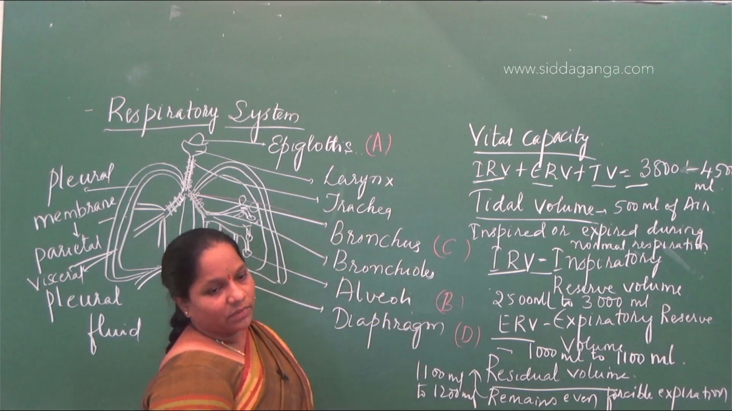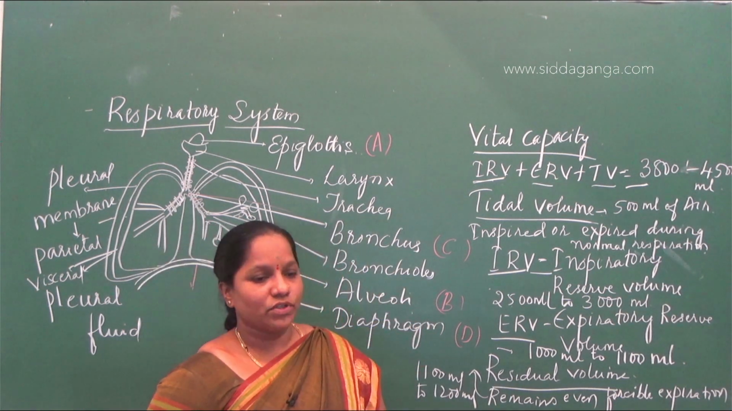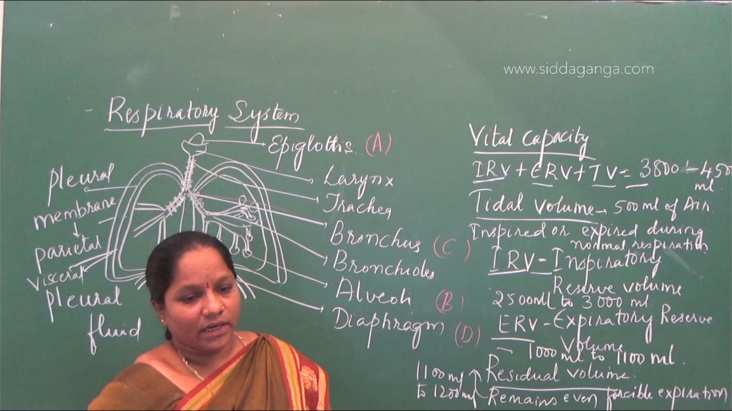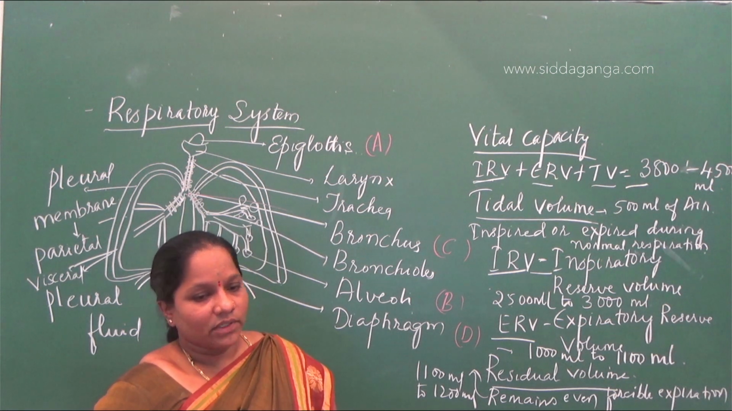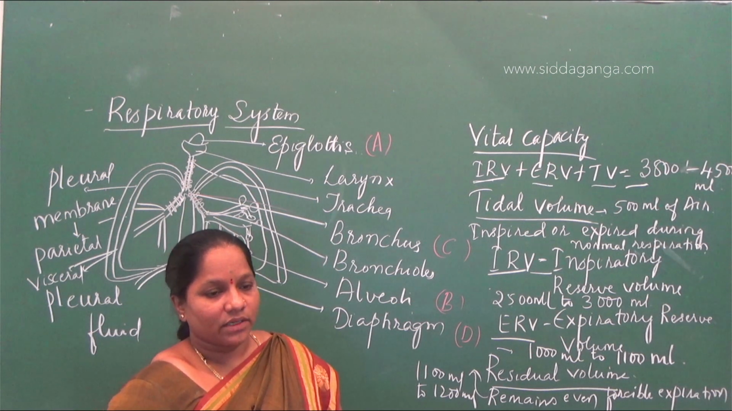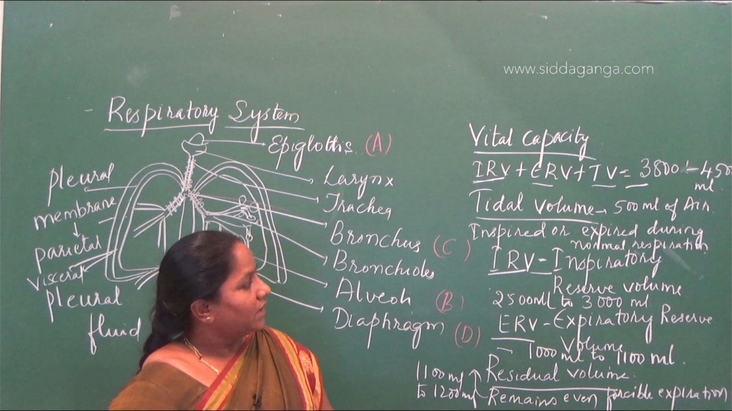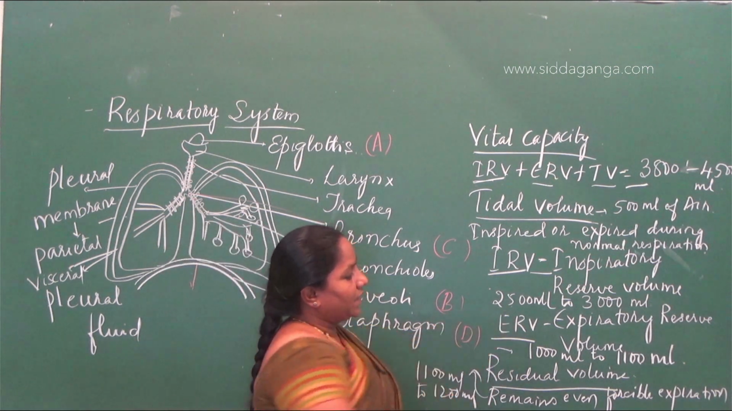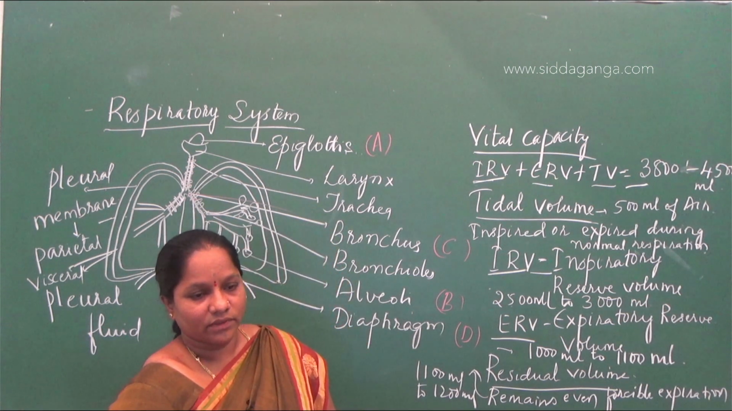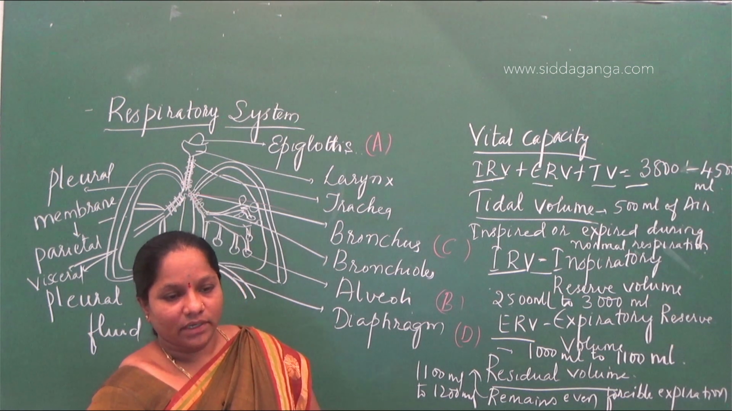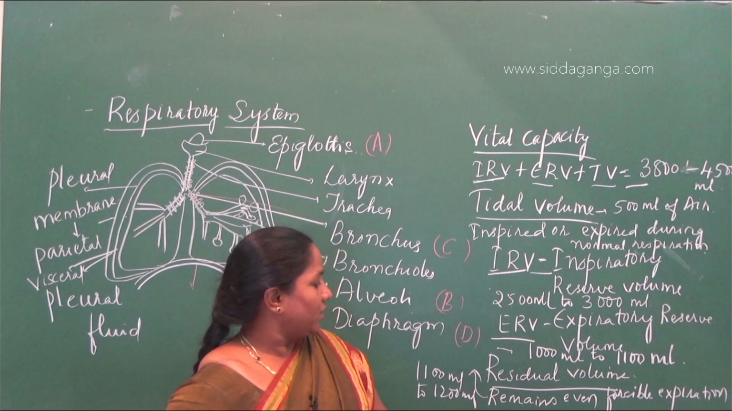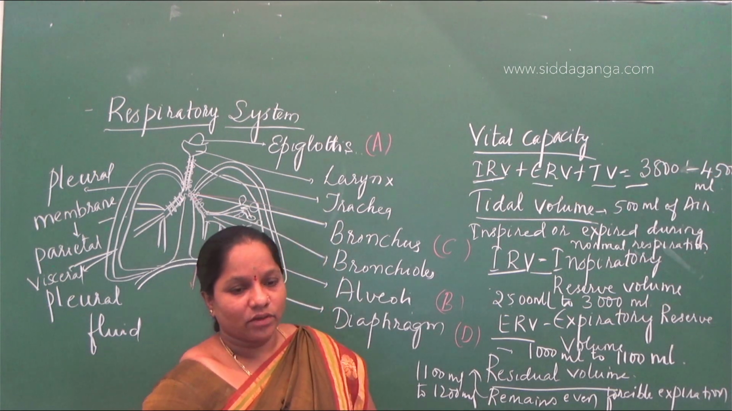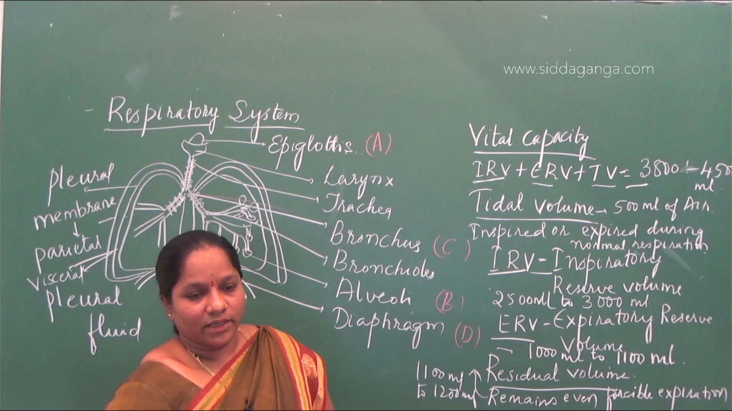In normal respiration and expiration, how much amount of air are we going to breathe in? It is 500 ml. So the tidal volume, the third option, 500 ml. Next, inspiratory reserve volume is 2500 ml to 3000 ml. So the first option for B. Next, C, expiratory reserve volume is 1000 ml to 1100. So here you can take 1000 ml. So C is 2.